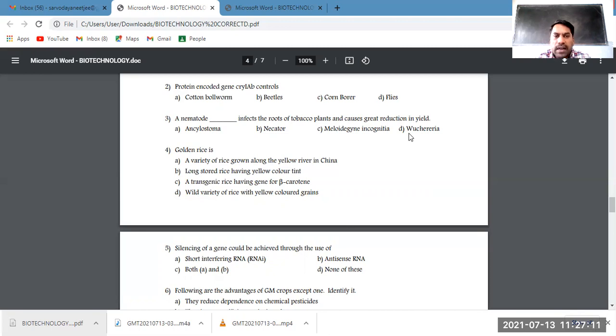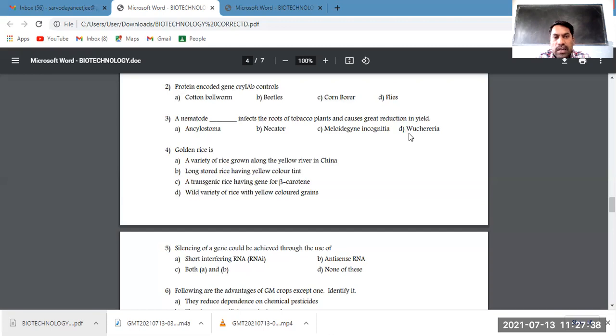We have used a bacteria which commonly infects these insects, that is Bacillus thuringiensis. From that we have isolated these genes CRY1AB, CRY2AB, CRY1AC.